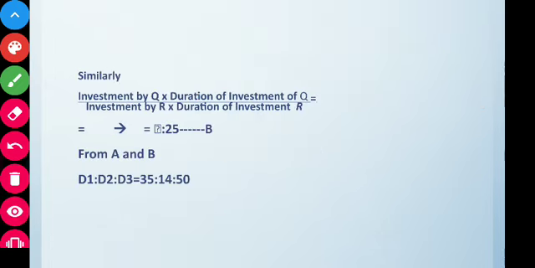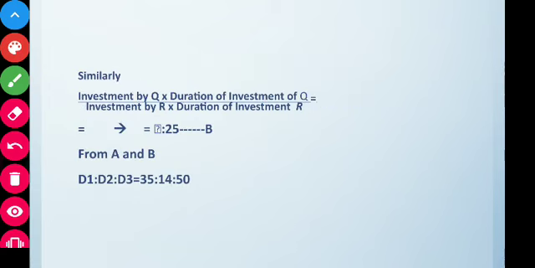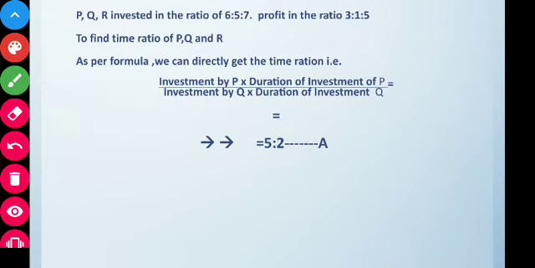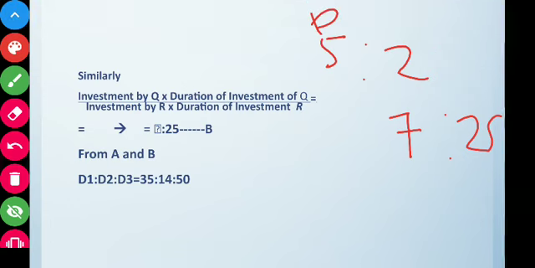Okay, the next ratio is 7 by 25, which is by some mistake not represented here. So we get two ratios. First one is 5 is to 2, and second one is 7 is to 25. This is for P and Q, and this is for Q and R.